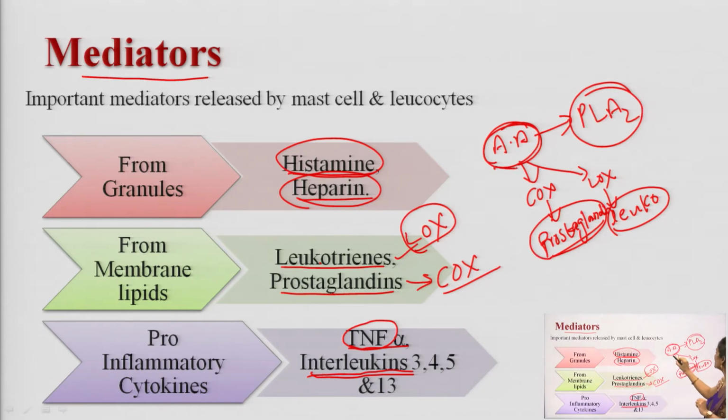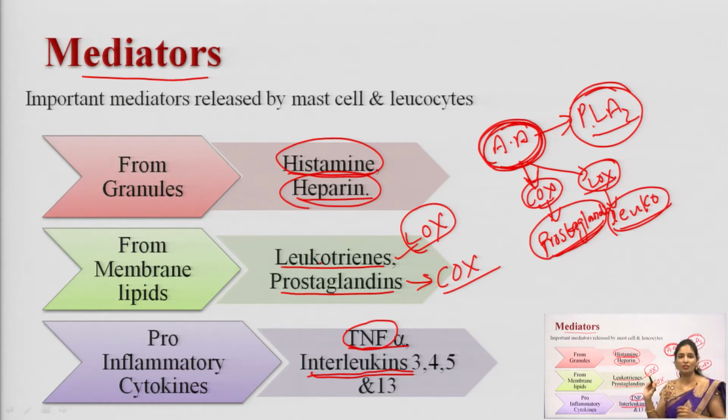From where has it been derived? The arachidonic acid is liberated from the phospholipids with the help of phospholipase A2, and it is rapidly oxidized. This arachidonic acid is rapidly oxidized by the cyclooxygenase pathway and the lipooxygenase pathway to produce prostaglandin and leukotrienes respectively. So, these are the mediators which are responsible for the inflammation.